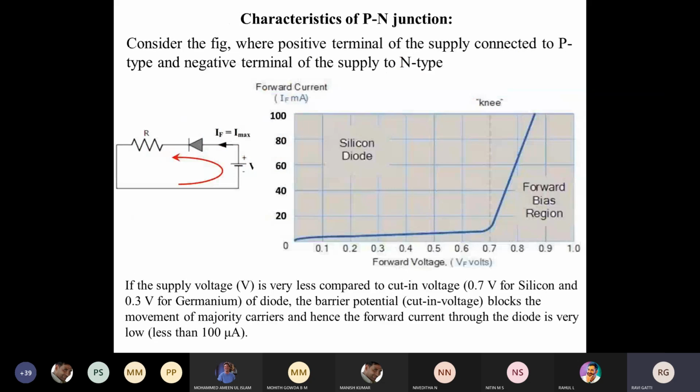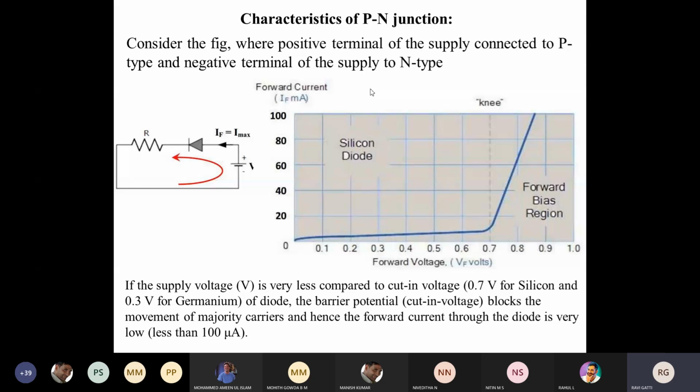Okay. So the next one is the characteristics of the PN junction. They will ask you the characteristics of the PN junction. This is a very, very important concept. What we mean by characteristics of the PN junction is the variation of the input voltage with respect to the output current. We need to analyze these characteristics for all three biasing conditions: when no bias, when forward bias, and when reverse bias happens. Under these conditions, we need to check what the VI characteristics are.